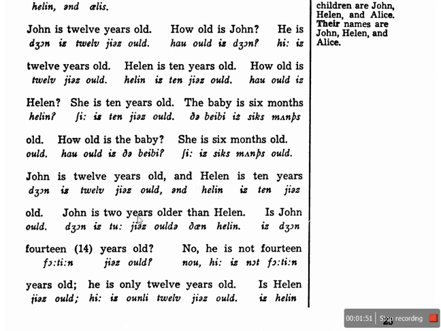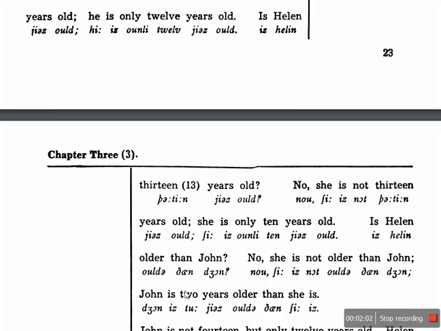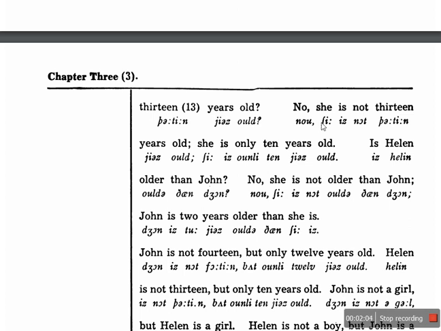John is 12 years old, and Helen is 10 years old. John is 2 years older than Helen. Is John 14 years old? No, he is not 14 years old. He's only 12 years old. Is Helen 13 years old? No, she's not 13 years old. She's only 10 years old.